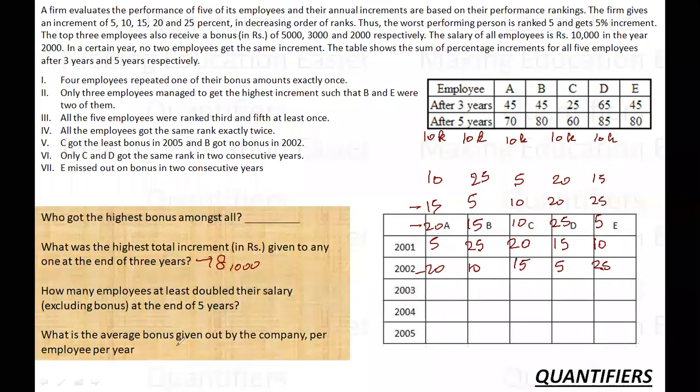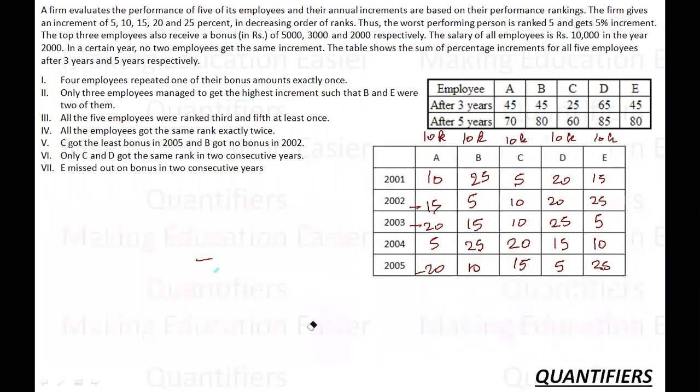Okay. How many employees at least double their salary, excluding the bonus, at the end of 5 years? Now again the multiplying factors play a very important role. So how can I use this? A's salary will be X into 1.1 into 1.15 into 1.20 into 1.05 into 1.20. In CAP you can use the calculator over here. So this will come somewhere around 1.9x. So it is not doubling it.